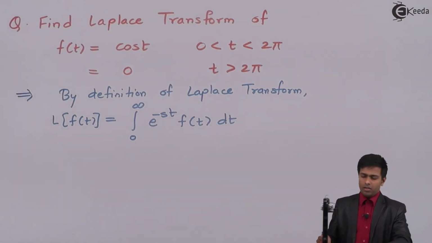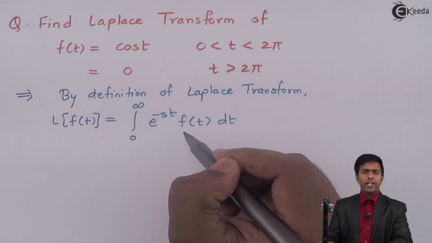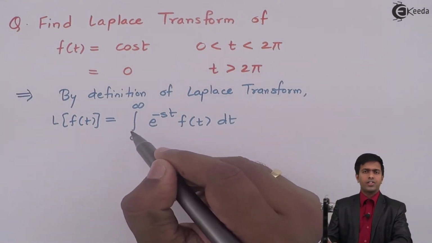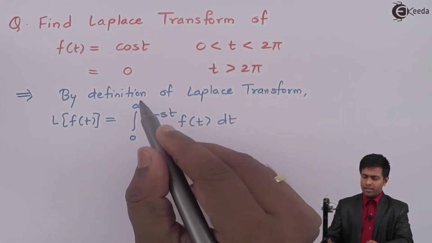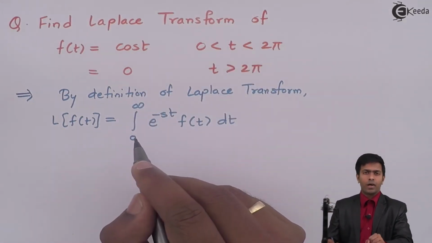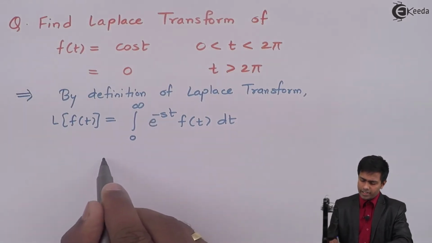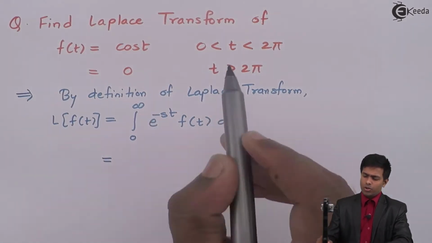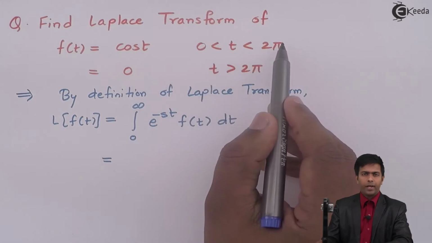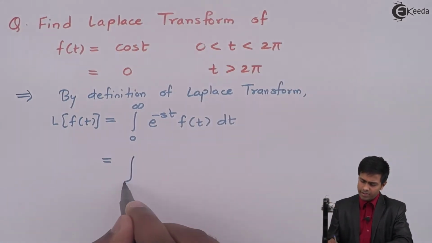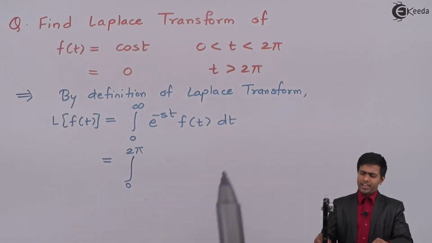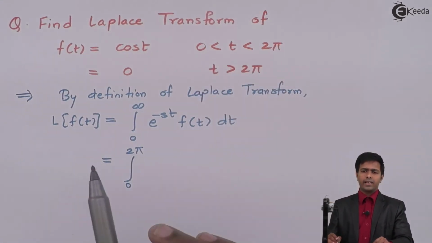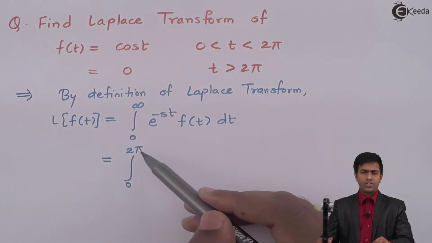Now if you see, in the definition we have the integration from 0 to infinity, and in our problem this range is divided into two parts. So I'll divide this integration into two parts. The first range is given as 0 to 2π, so here also I'll say 0 to 2π. Whatever range is given first, you have to take that as the first range.